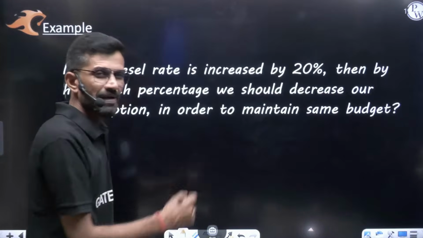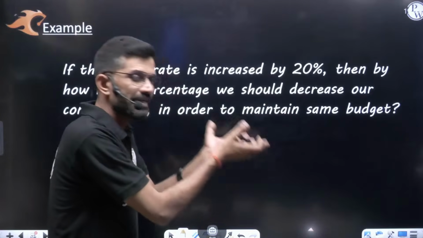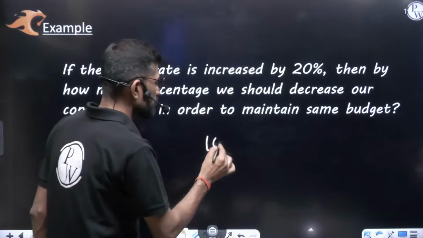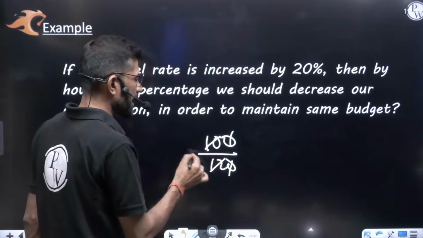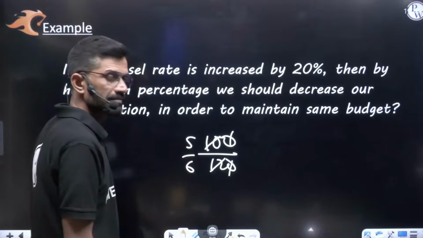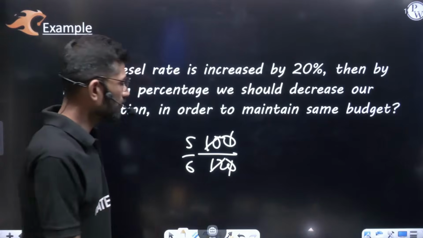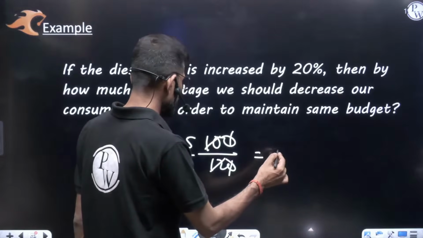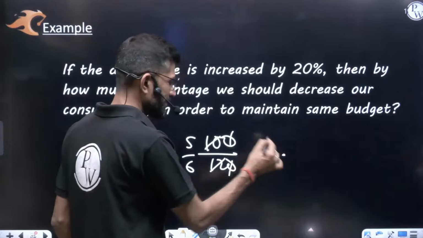120%, that is 120 by 100. That value, if you send it from the left hand side to the right hand side, will convert into 100 by 120. 100 by 120, if I am not wrong, if you cancel, you will be getting 5 by 6. Convert this value into decimal, how much are you getting? 5 by 6, if I am not wrong, will be coming somewhere around 0 point, how much?